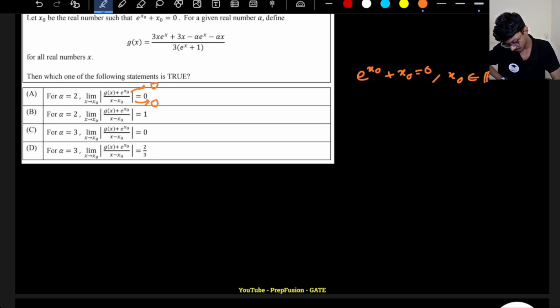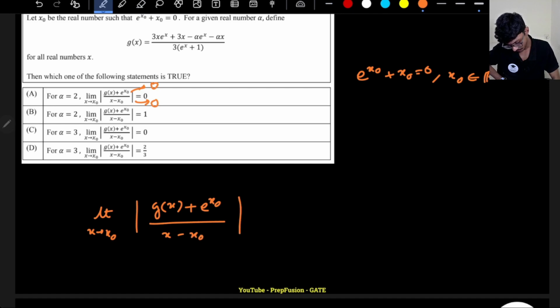If I want to find this limit, the inside function is always the same. So this is the limit as x tends to x naught of g of x plus e raised to power x naught, divided by x minus x naught. If the limit has to exist, as the denominator is going to 0, the numerator has to also go to 0. That is fine, so now I can use L'Hopital's rule.